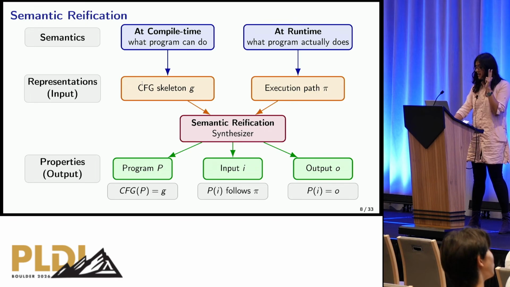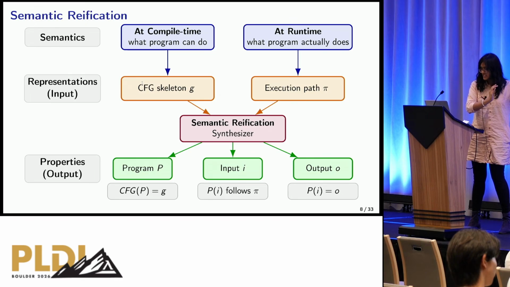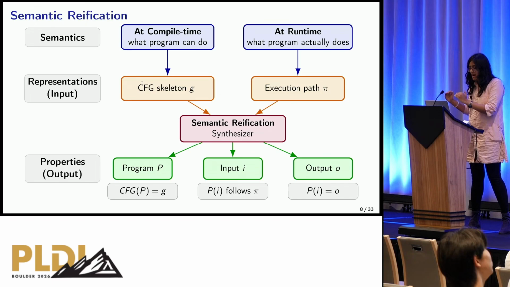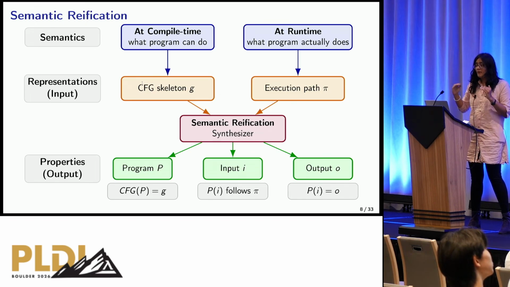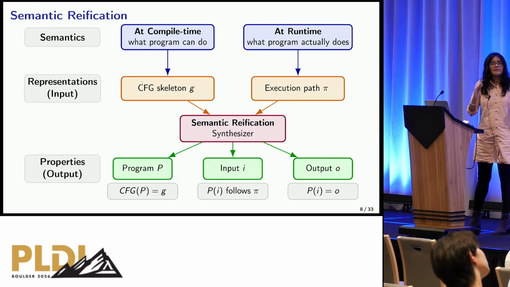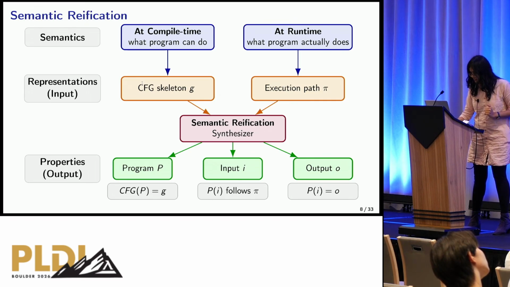And lastly, a program output O, such that the CFG of this program P has the same skeleton as that of G, our input CFG skeleton. Executing P on this program input I makes it follow the execution path pi and ensures that the execution is UB-free and terminating. Lastly, program output O. Executing P on this program input I ensures that the output we get is the program output O that we give you.